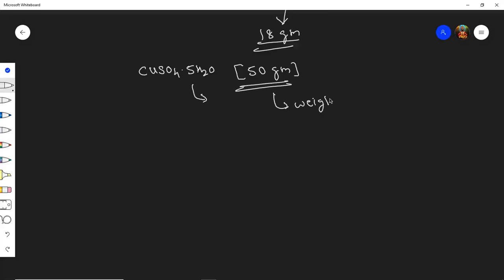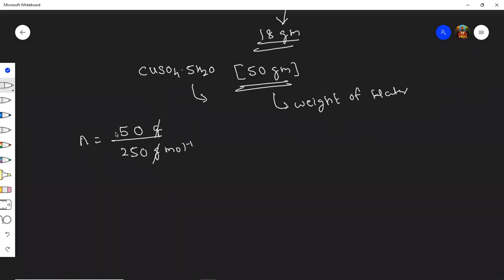Weight means mass. Weight of water. So how to find number of moles, students? Number of moles we are finding, that is mass upon molar mass. So mass was 50 and molar mass you found 250 gram per mole.